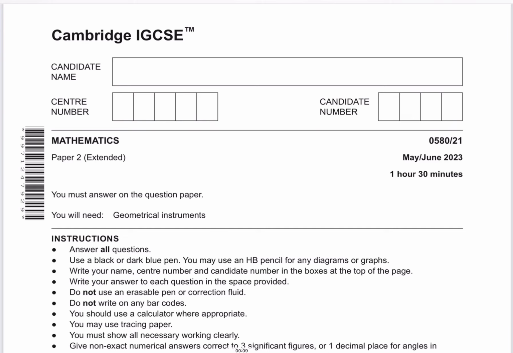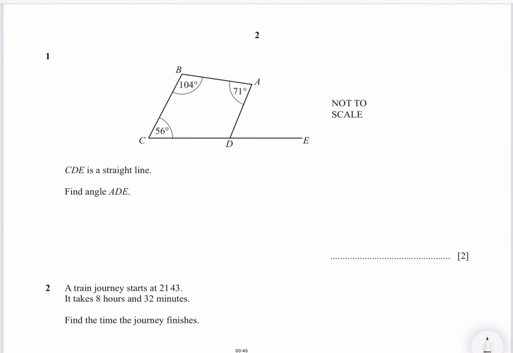Assalamualaikum. This is May June 2023, P2 Variant 1 0580, extended IGCSE extended paper. Let's start solving this paper. Our first question is find the angle ADE.